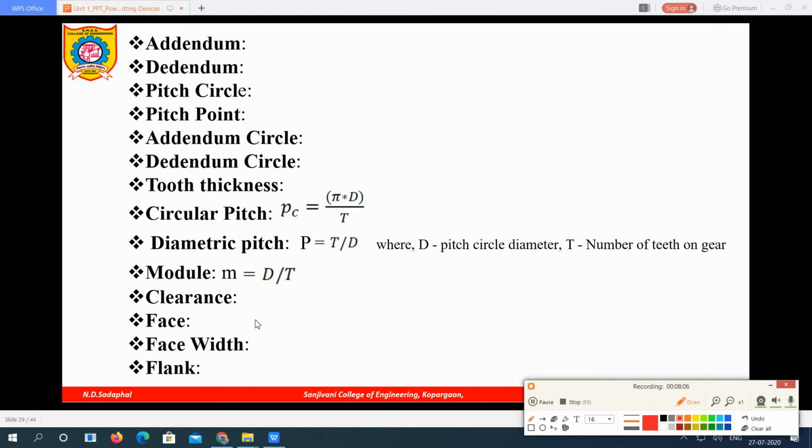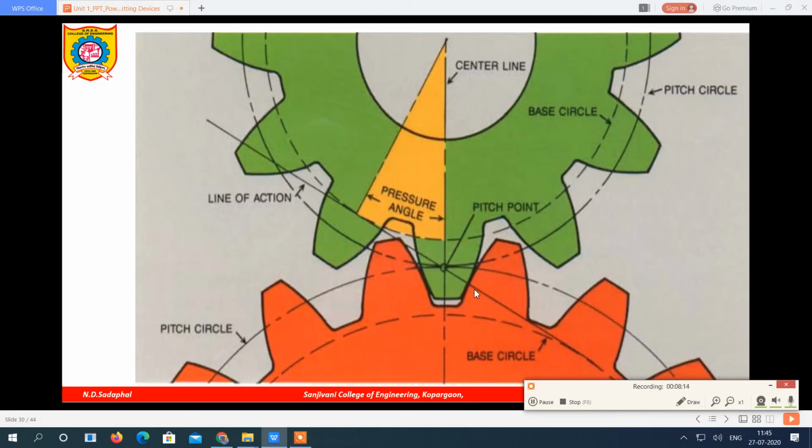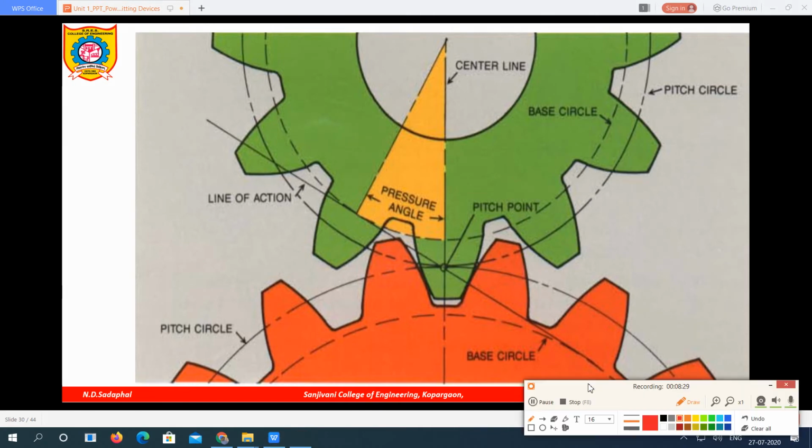Now what is clearance? From this figure, clearance can be easily understood. When two teeth are going to engage each other, this one is the red color gear and this is the green color gear. You can see two gears meshing with each other.